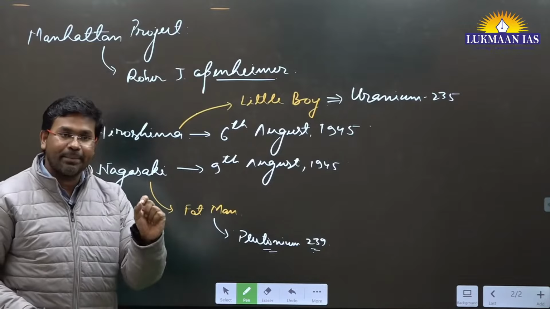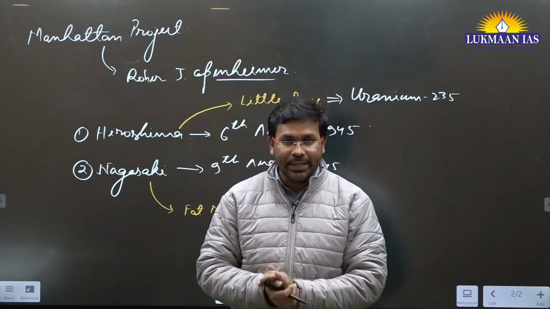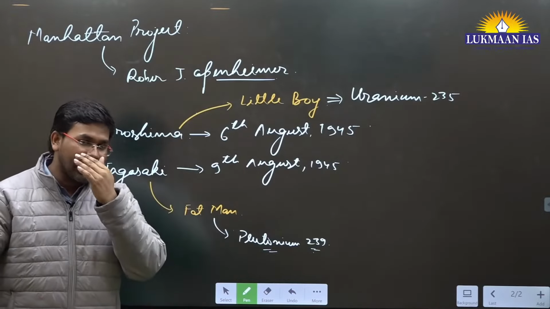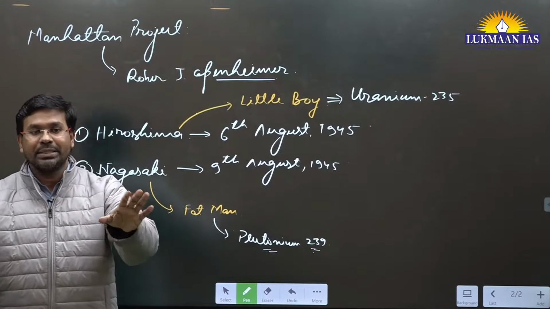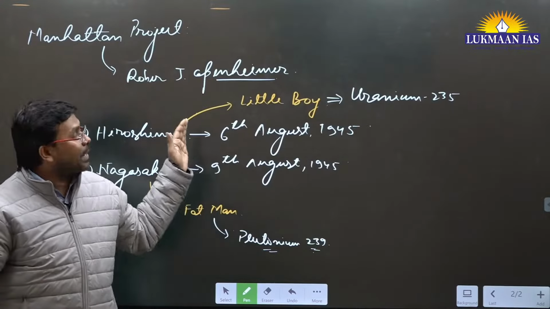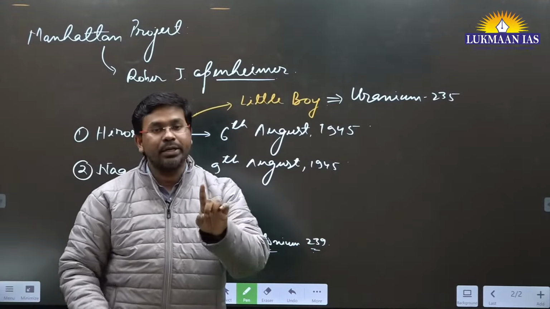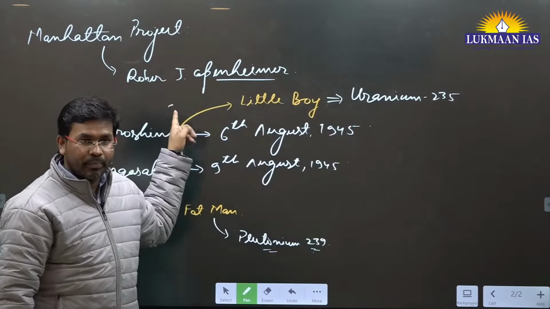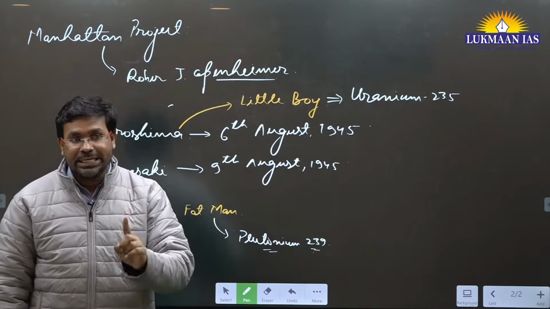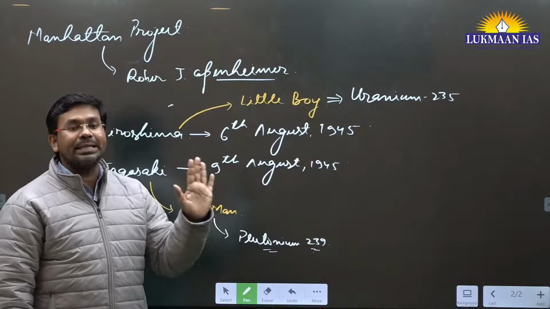In World War II, around 70 to 85 million people were killed. But after launching these bombs in Japan, around 129,000 to 280,000 people were killed. Right? After that, Japan surrendered. So World War II was stopped because of the atom bomb. In the history of the world, this was the first time that the United States of America used an atom bomb against any country.